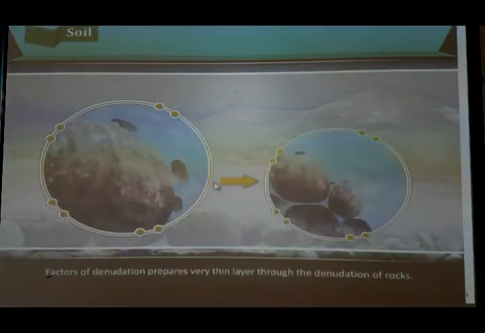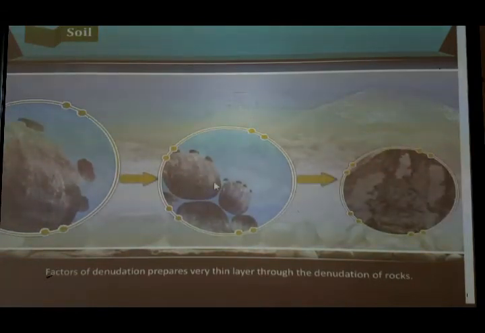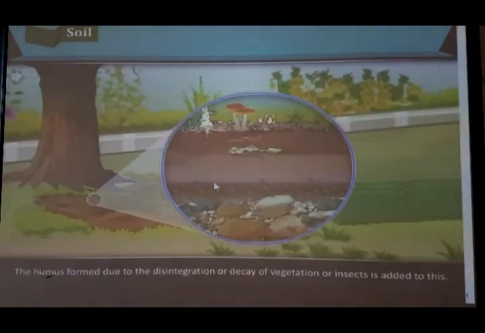Factors of denudation prepare a very thin layer through the denudation of the rocks. The humus formed due to the disintegration or decay of vegetation or insects is added to this. Humus means things like dry leaves falling on the earth's surface, or some things which are not of use and are getting decomposed and decayed, and they form what? Humus. Or it can be vegetation also, it can be insects also. The decaying of all these things forms the humus which is added to the soil, and it also sometimes makes soils fertile.